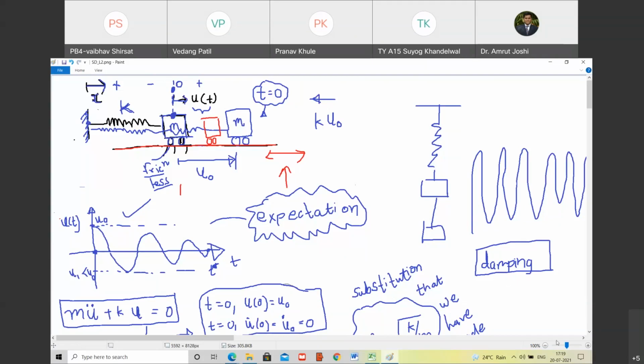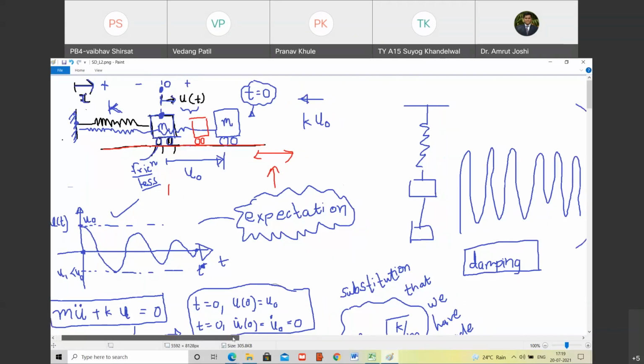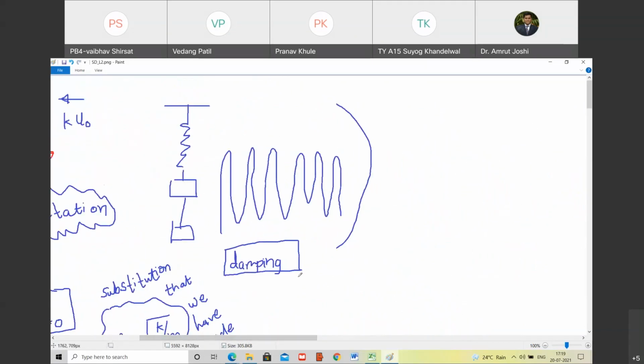What is the simplest form of damping? The simplest form of damping, in which the energy can be assumed to be lost to the atmosphere, is called viscous damping. Are you with me? Yes, sir. Now, tell me, what is viscosity? You must have done that in fluid mechanics. What is viscosity?